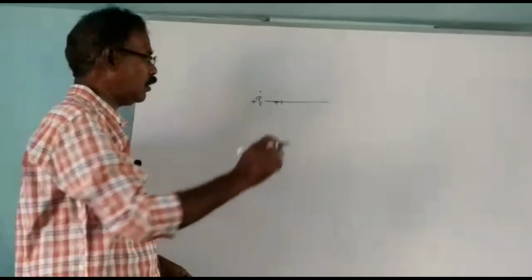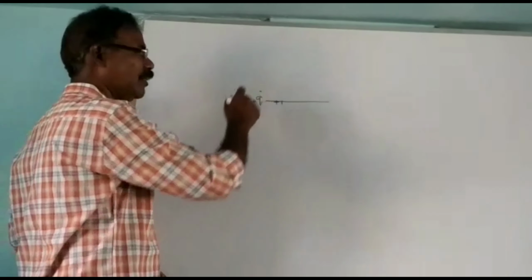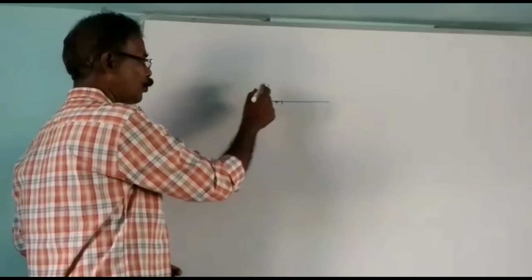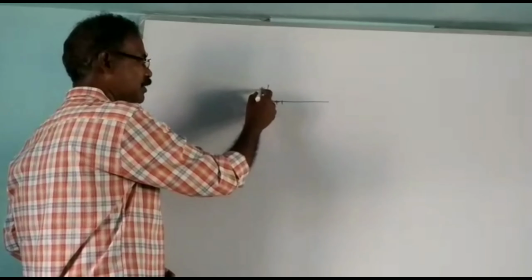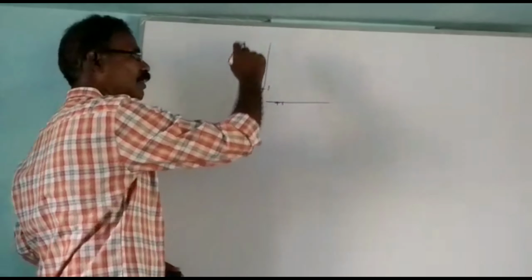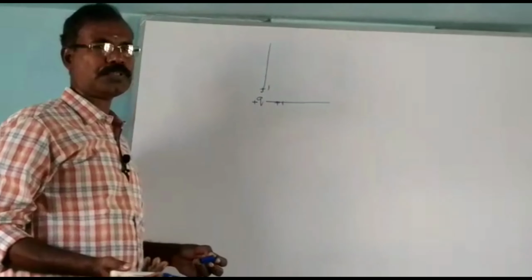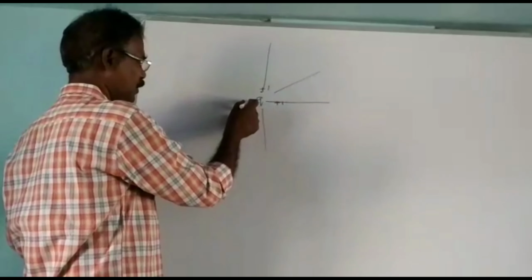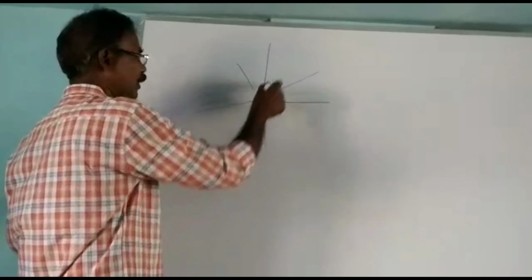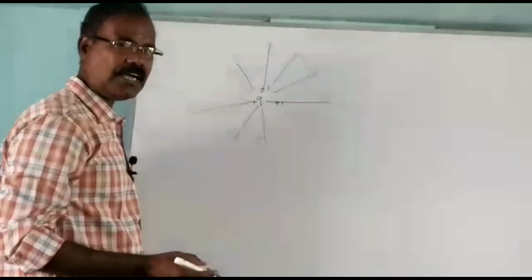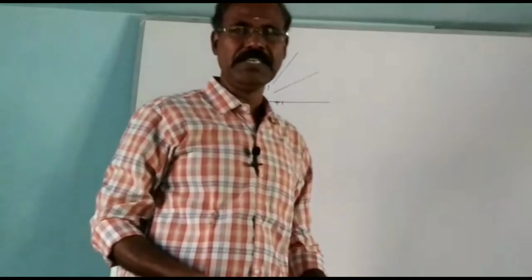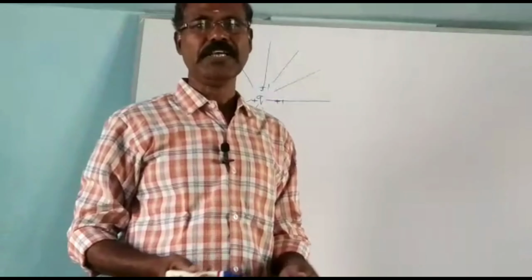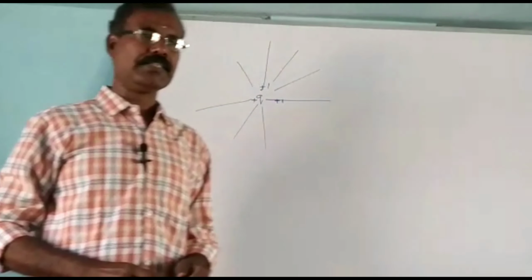So, at this point, how can you draw the electric lines of forces? Here you have to place the unit positive charge and you have to trace the path in which that unit positive charge moves. Like that, you can draw the electric lines of forces at all the points surrounding the charges. This is the way to map the electric lines of forces. This is the way to draw the electric lines of forces.